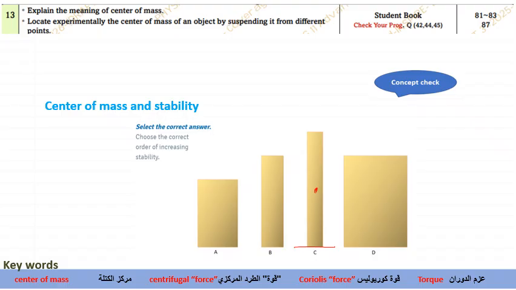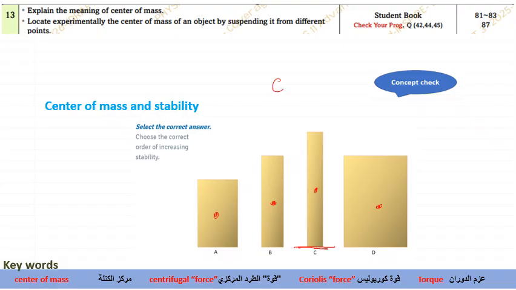If the center of mass is far away from the ground, it is less stable. If the center of mass is closer, then it will be stable. So over here, let me draw the center of mass of each object. A, B, C and D each will have a center. Look at where the center of mass will be. In C, the center of mass is farther away from the ground, which means it is less stable. So C will be less stable.